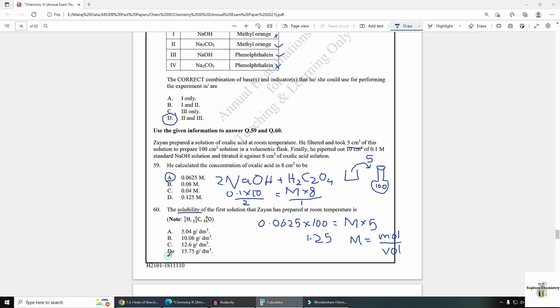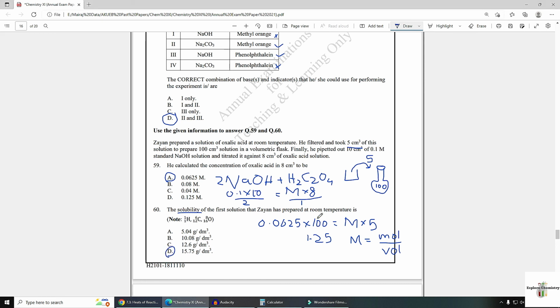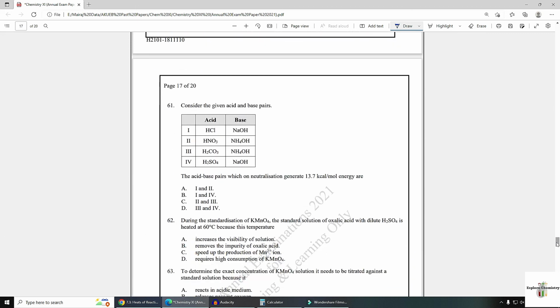Okay, divided by 1000, multiply by 100, because this was the molarity in 1000. You need to calculate it in 100 ml also. This molarity you need to convert into 100 ml, because the solution was prepared in 100 ml. So option D is the correct answer.